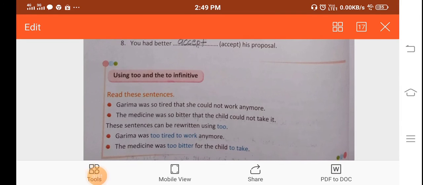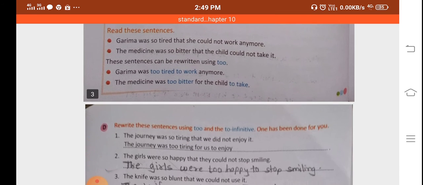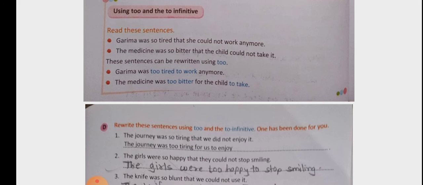Now to infinitive is also used along with TOO, which means very much or a lot. Let us see an example of how it is used. Garima was so tired that she could not work anymore. So it will be written as: Garima was too tired to work anymore.